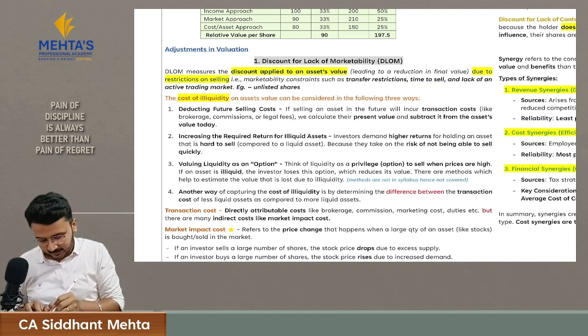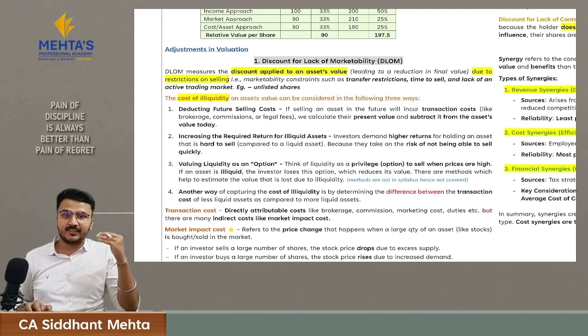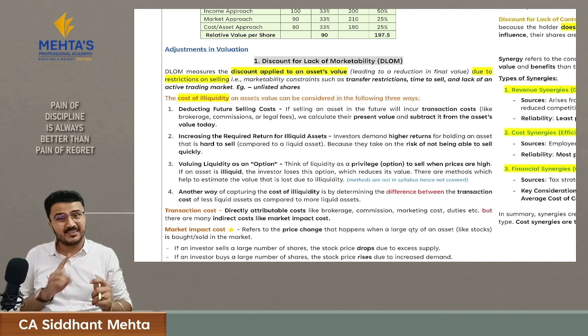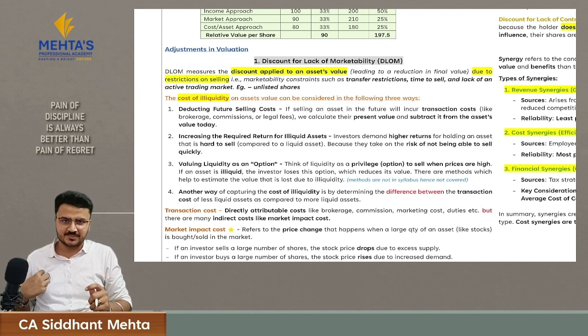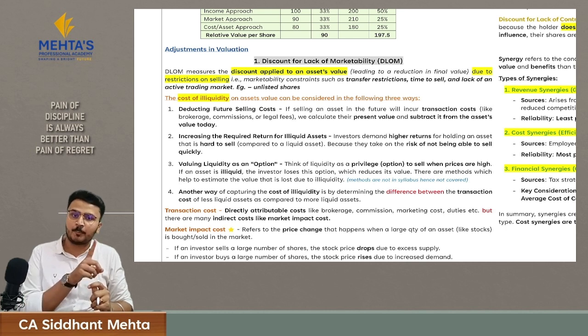The third one is valuing liquidity as an option. So here you can see in listed shares, I have one privilege, I have one option that I can sell those shares when the price is high. But the same privilege, the same option is not there with me in unlisted shares. Hence, I will calculate this option value with the help of option pricing model, that is your Black-Scholes model.